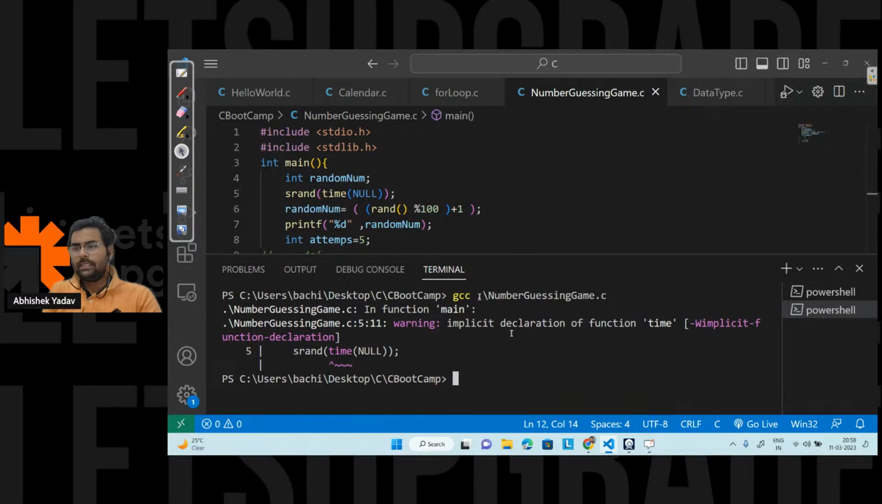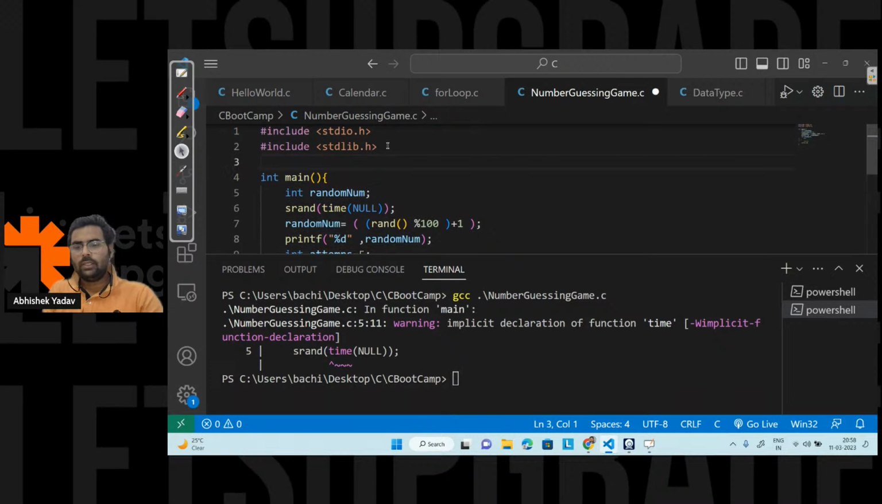Okay. So implicit declaration of function time. Which library do I need, guys? Why am I getting this error? Please write in the chat. I have to use a time library here, right? Implicit declaration of function time means my compiler is not able to identify this time function. So in order to use this time function, I have to use the library here, that is hash include time dot h. So now it is clear, right?